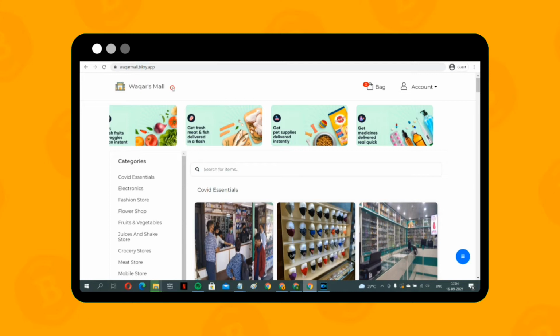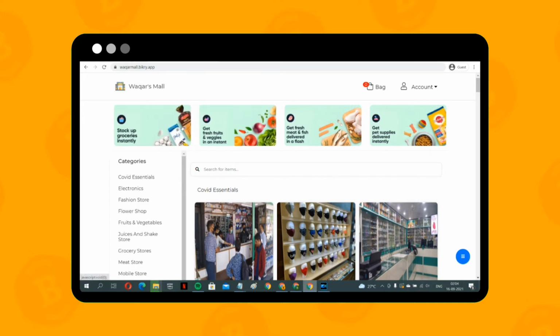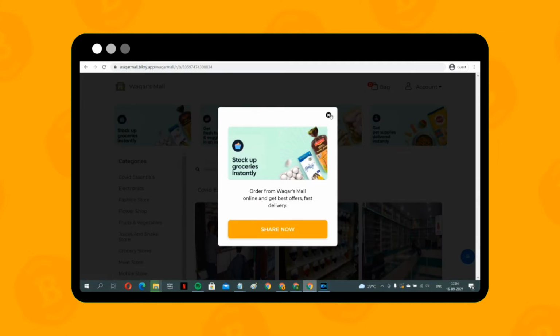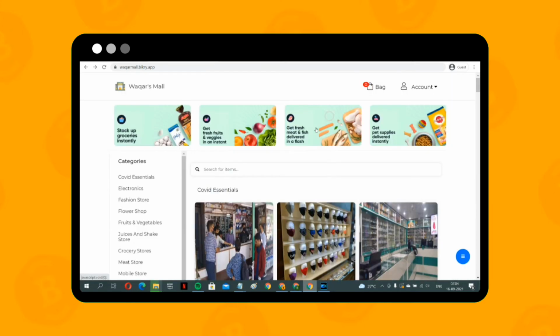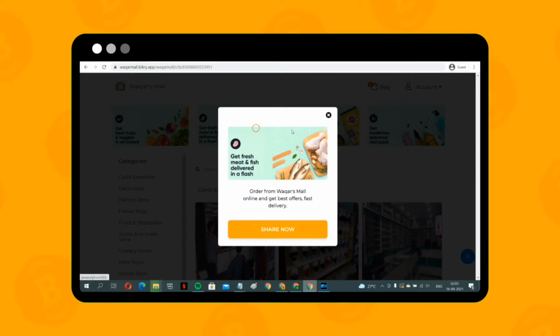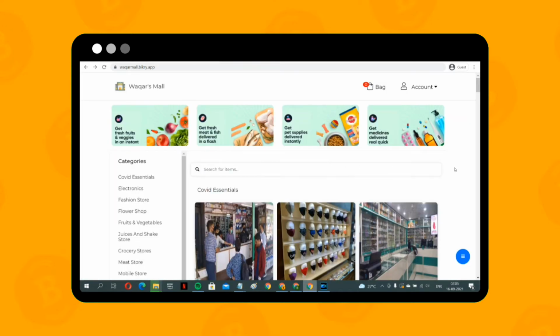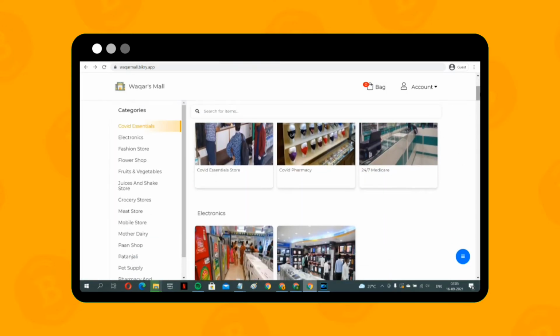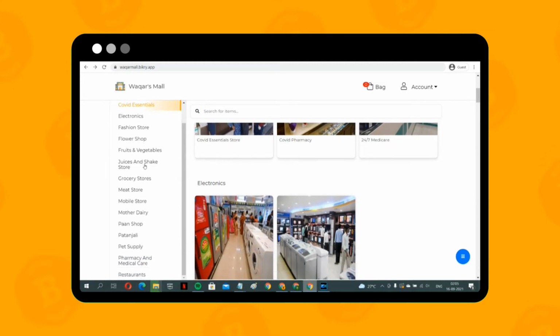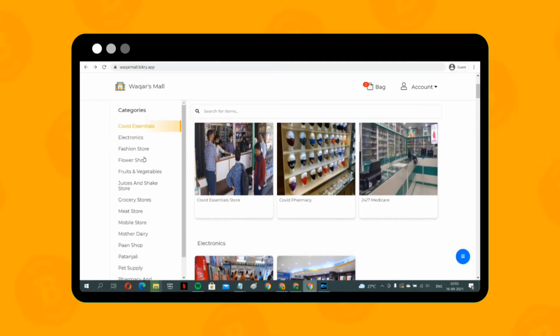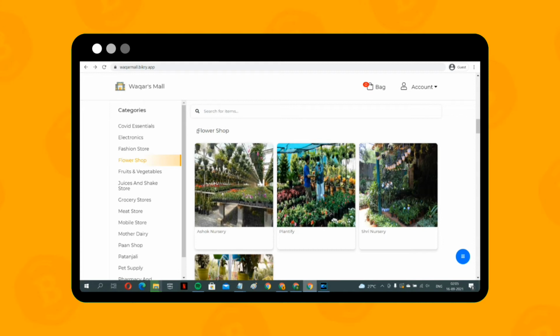To explain to the customers that come to your online mall, you can add banners that will be visible at the top of your mall's webpage. You can add discounts, offer fast delivery coupons or any other information that will help engage the viewers. On scrolling, you can see categories of different stores on the left. As soon as you click on one particular category, the stores in that category start showing up. Suppose if we click on flower shops, you can see that 4 flower stores have opened in front of us.